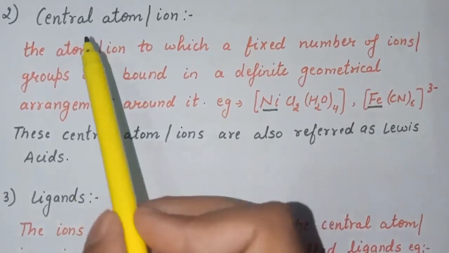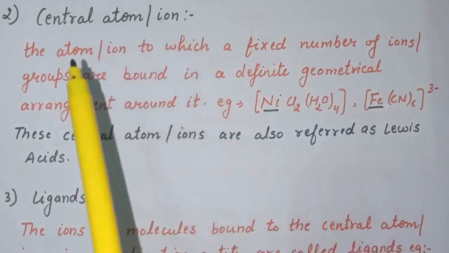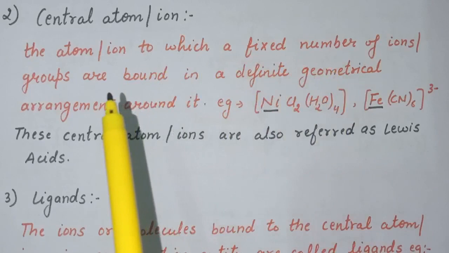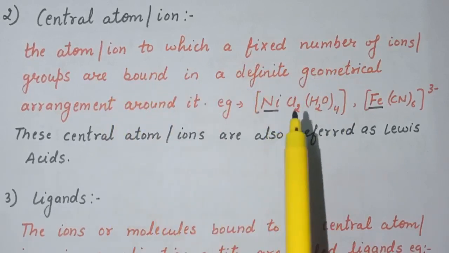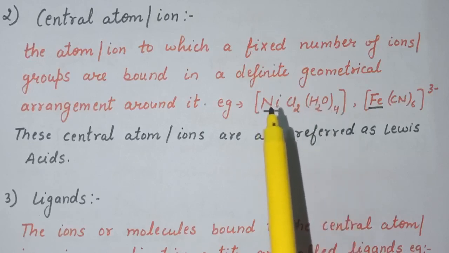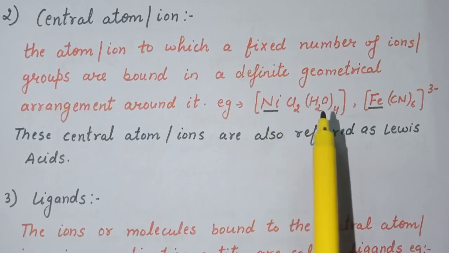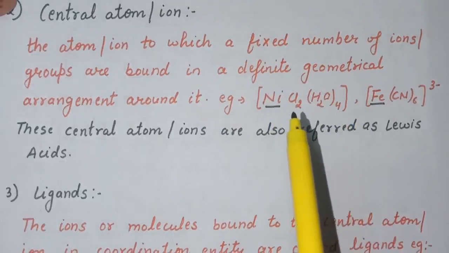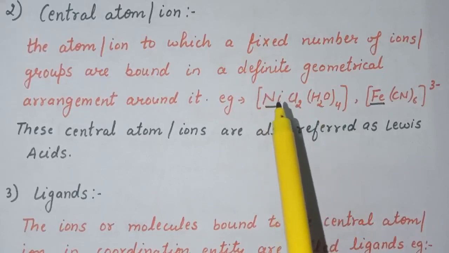Second term is central atom or central ion. So central atom or central ion is defined as the atom or ion to which a fixed number of ions or groups are bound in a definite geometrical arrangement. So here examples are given. In the first example, the central atom is nickel, around which 2 chloride ions and 4 water molecules are fixed, and therefore these are giving a definite geometry to the central atom, that is nickel.